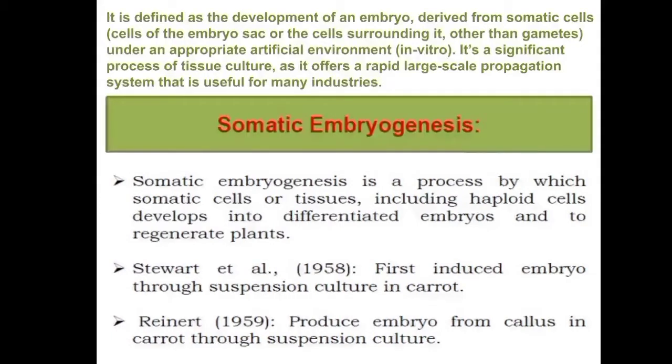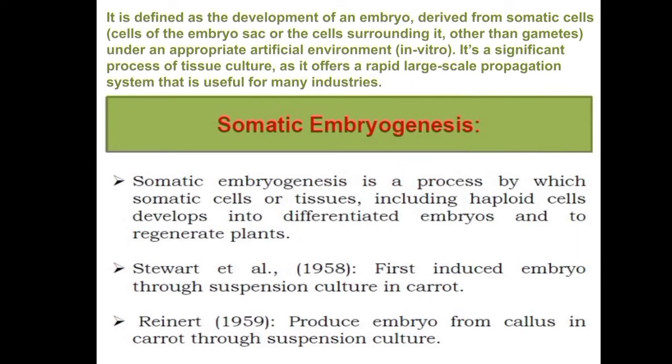Now you can define somatic embryogenesis as the developmental pathway of numerous well organized small embryoids resembling zygotic embryos, which are formed from the embryogenic potential of plant cells in suspension culture. If you remember this definition, you can write this also. I suggest you write whichever definition is easy for you. Otherwise: the process of inducing embryo formation in somatic cells is known as somatic embryogenesis.